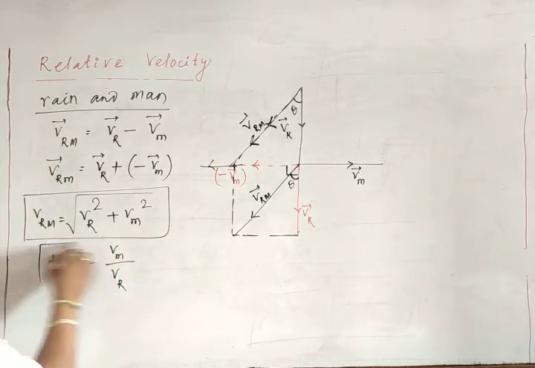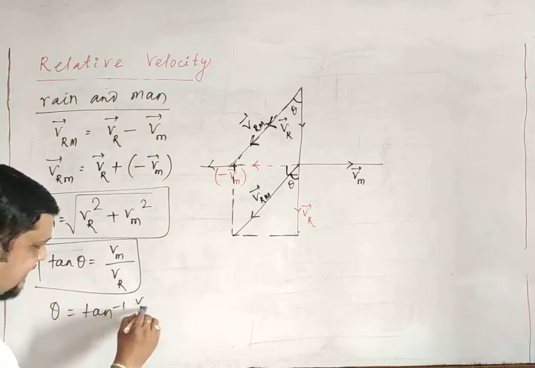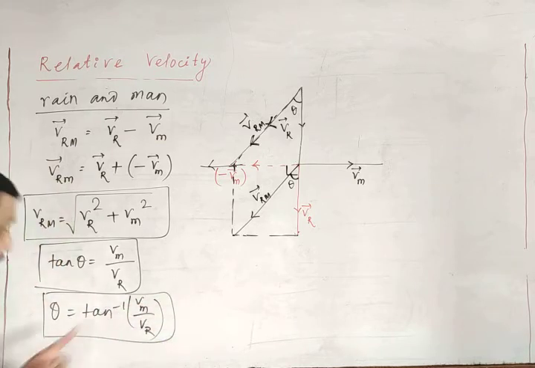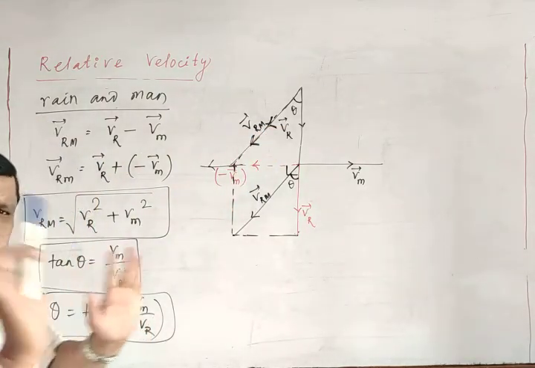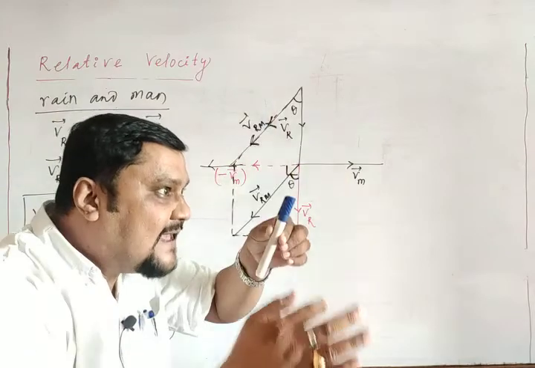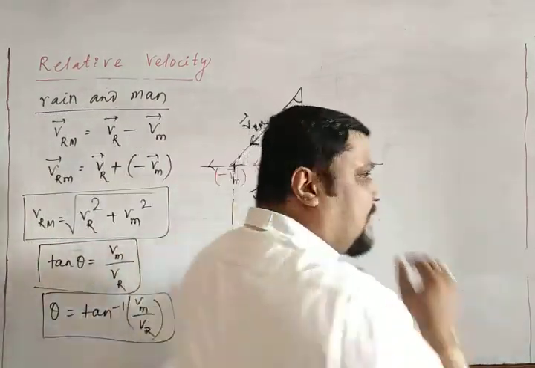Already we have derived this thing. So theta is equal to tan inverse of velocity of man by velocity of rain. This is the formula. So the man is moving like this, the rain is falling like this, but for this man, in this case, now we go for this one.